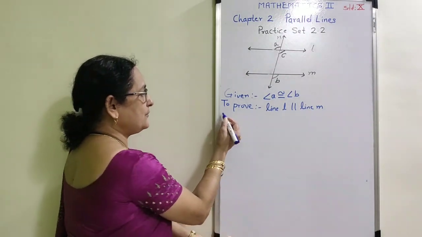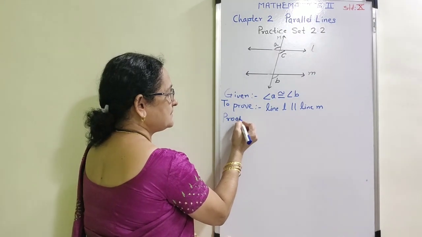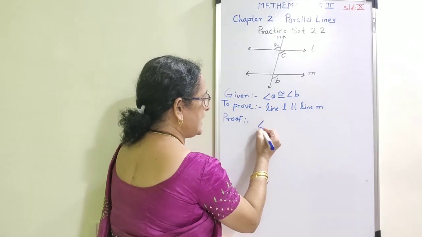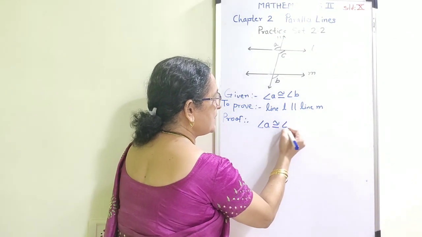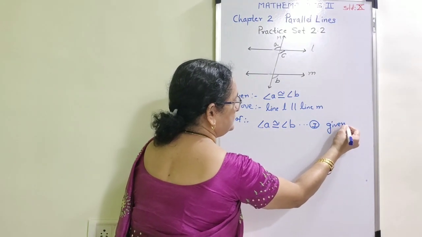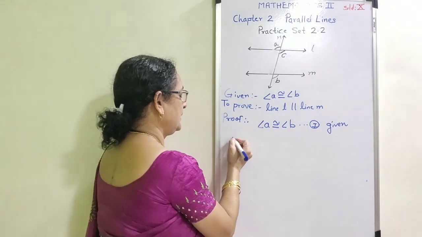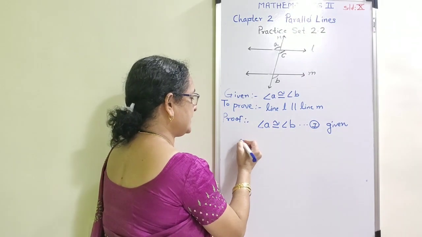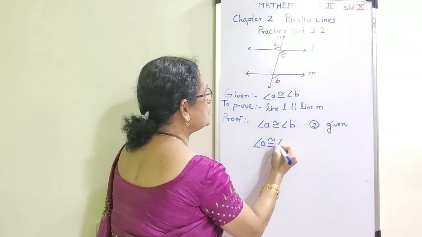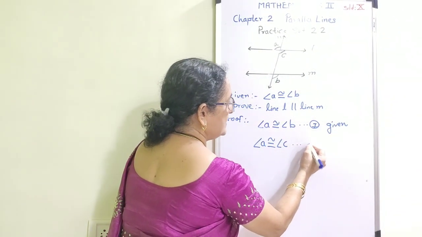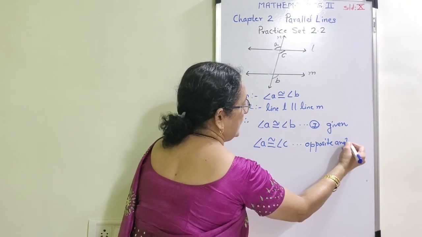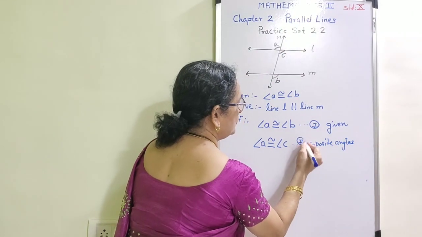Now how to write the proof? I am going to write the steps. First of all, write down the given things: angle A is congruent to angle B, statement number 1, which is given. Again, we have the second statement, angle A is congruent to angle C, the reason being opposite angles. And this is our statement number 2.